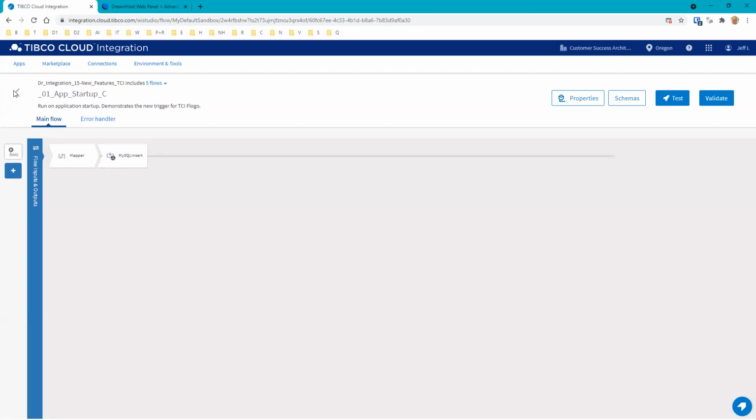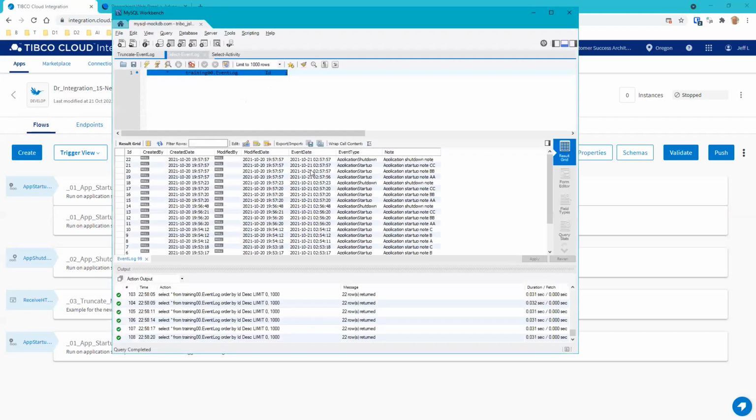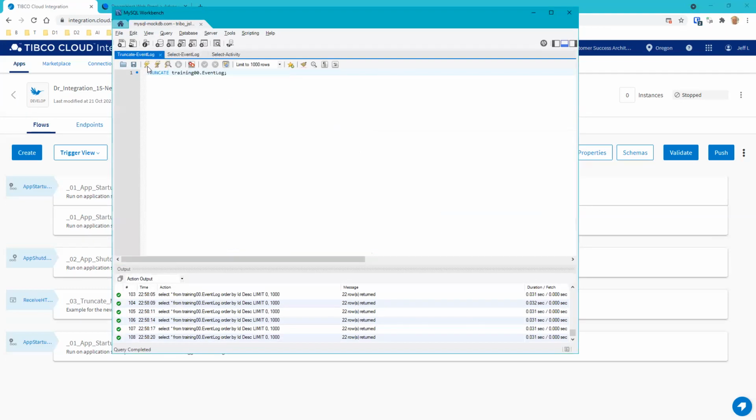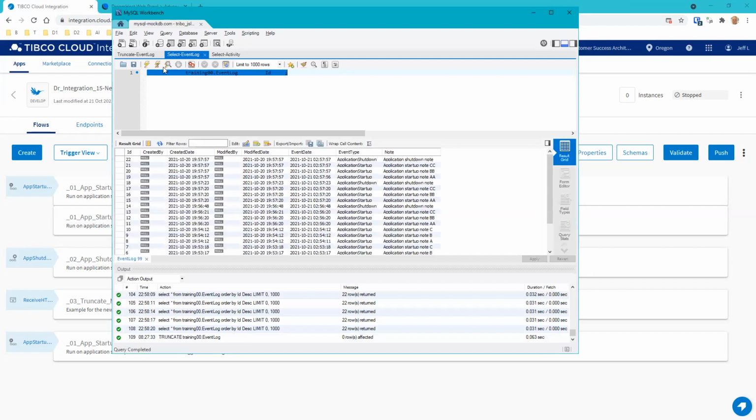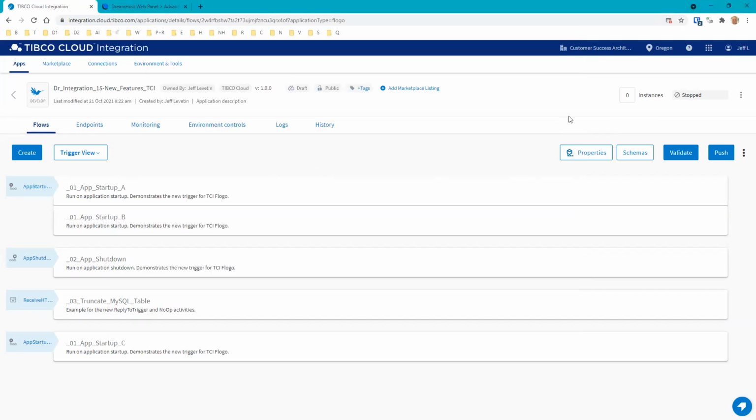Now let's head over to our MySQL database. Let me bring that up real fast. This is a previous table. I'm just going to truncate that table so we can start with a clear event log. We see there's nothing in this event log now. And the application is currently stopped.